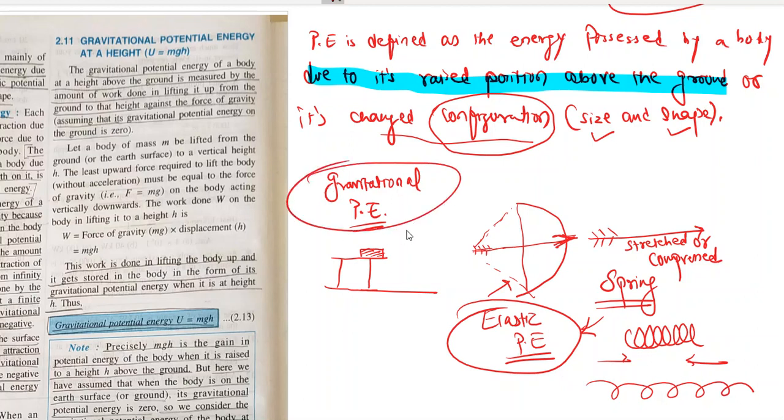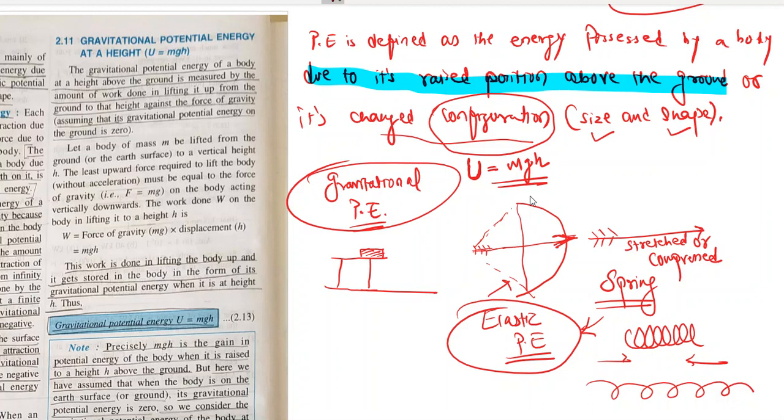If you raise an object above the ground level, what are you doing? You are storing gravitational potential energy into it. Elastic potential energy may not be measurable at this moment. We are not talking about the formula for elastic potential energy, but gravitational potential energy definitely has a formula. It is a measurable quantity. Gravitational potential energy symbol is U, and its formula is mgh: mass into acceleration due to gravity into height.